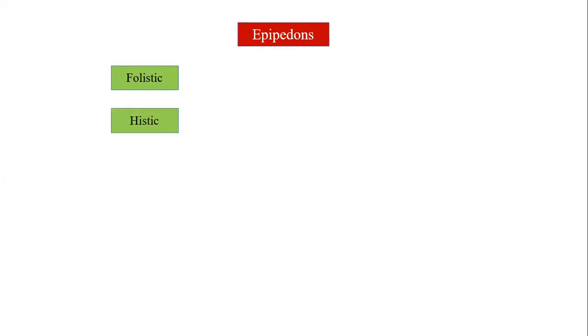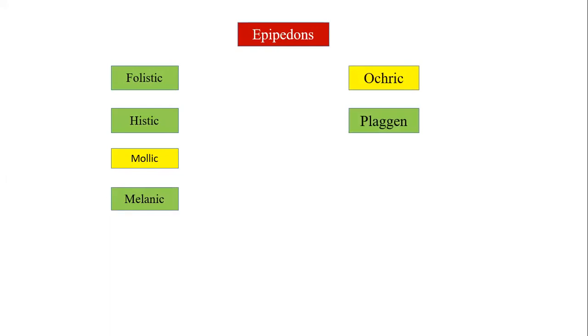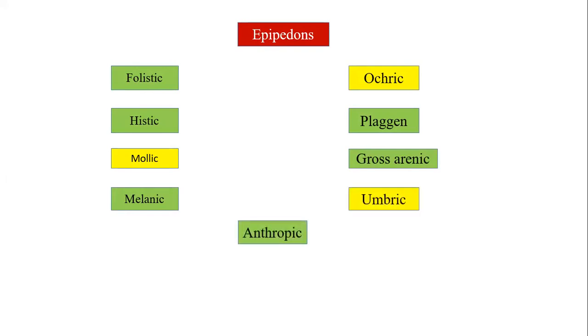Another one is histic, and the third one is molic, and the fourth one is melanic, black melanic, and the fifth one is ochric, and the sixth one is plaggen, and next is grossarenic, and next is umbric, and finally it is anthropic. So these are the epipedons.